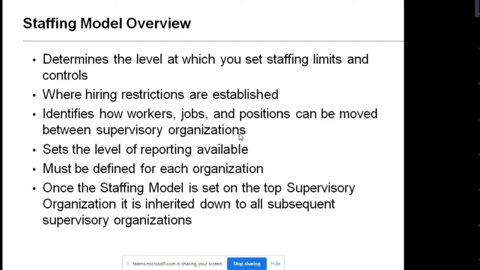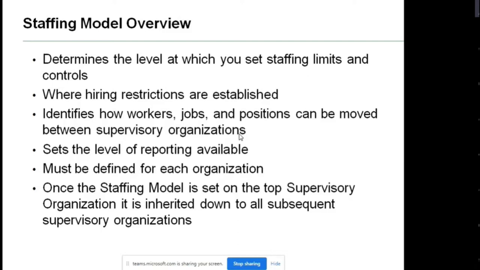So here also it tells us how the workers have to be placed, what job, what position, and how it has to be moved between supervisory organizations. Even the staffing model will be supporting that. And under the supervisory organization, it is purely based on hierarchy, the superior-subordinate relationship which analyzes reporting.